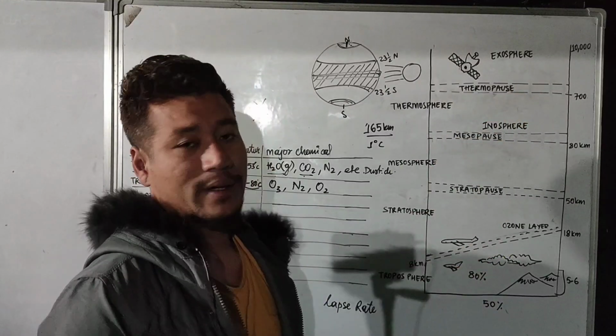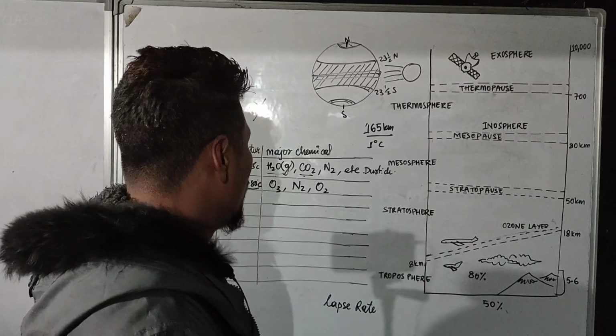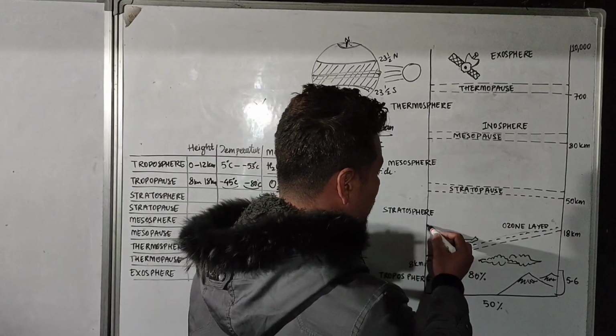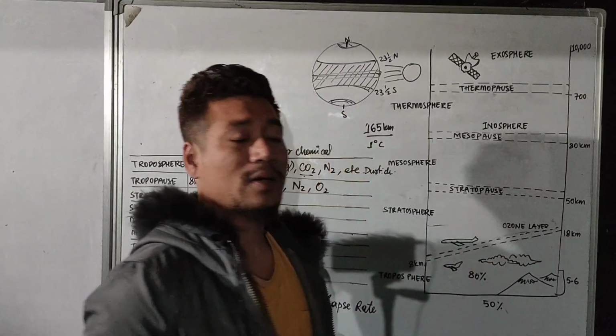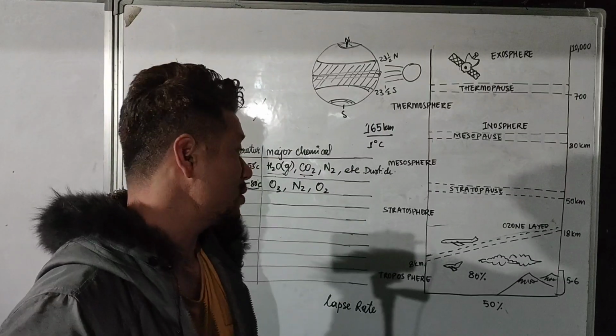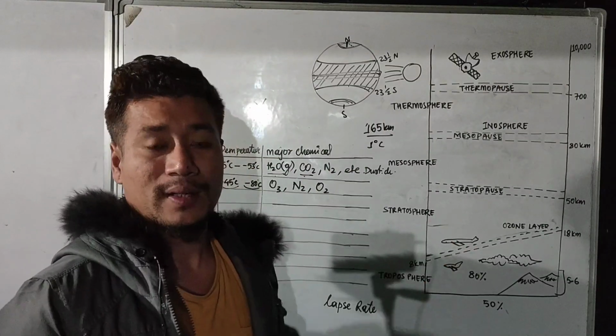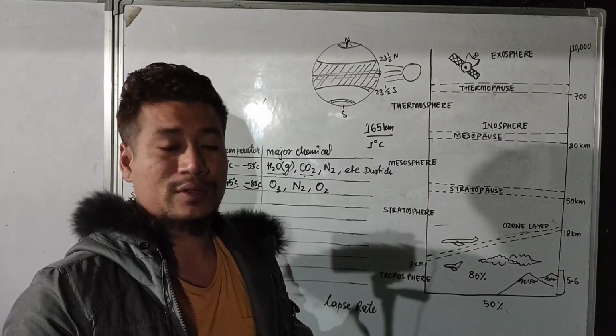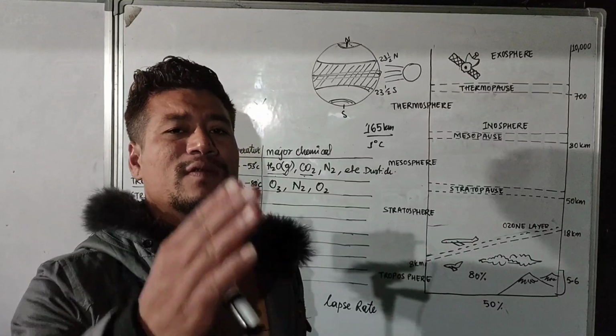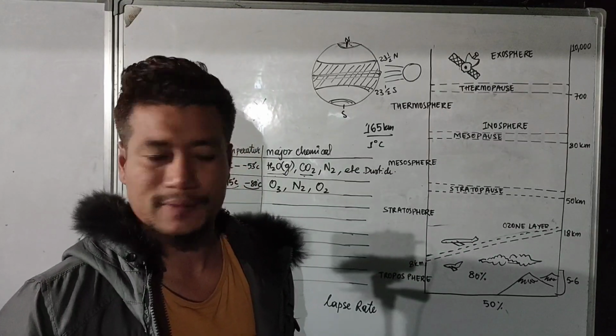So it is very important. And make sure that most of the greenhouse gases like CFC, CO2 accumulate over this layer and lead to the depletion of the ozone layer, which is very dangerous for mankind.